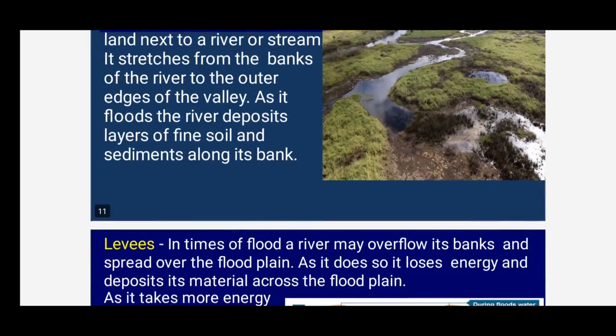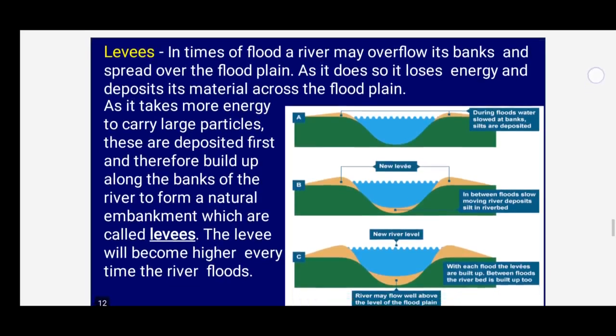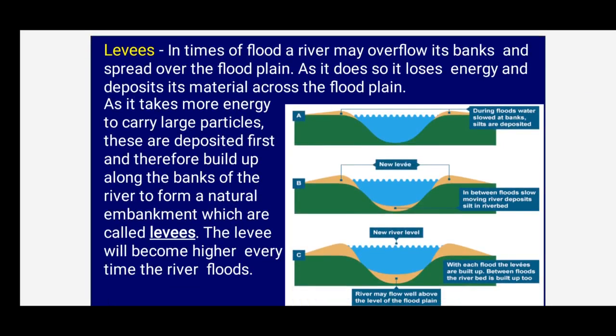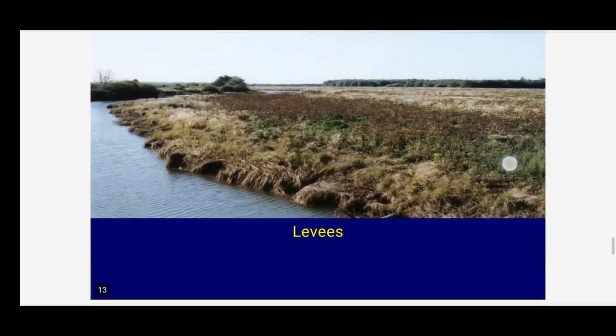Now, let's see another feature of this river, that is levees. What is the meaning of levees? Nothing, children. It is just the raised bank of the floodplain. You can see the floodplain on both sides of the river, but just a raised part. It acts like an embankment. That's called levees. But children, as the river floods continuously, the levees also become higher and higher every time. Okay, so this is a levee, children.